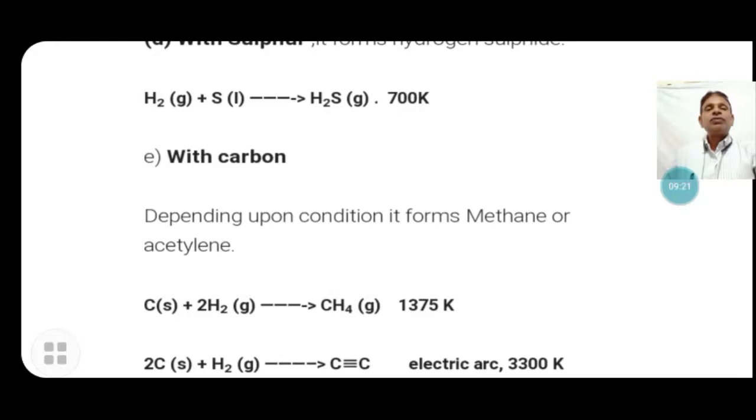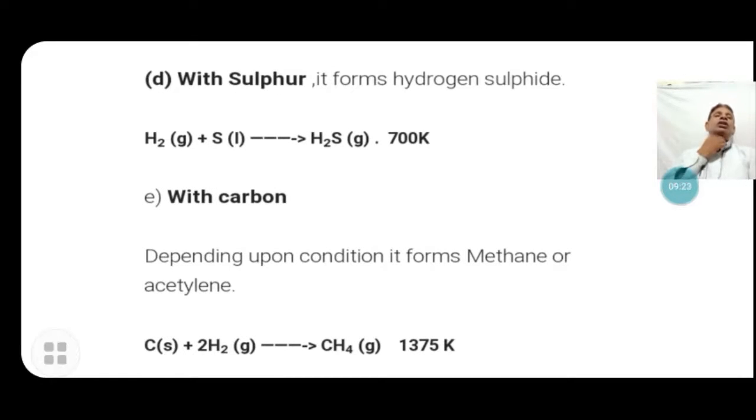Now with sulfur. With sulfur, it forms dihydrogen sulfide. Hydrogen reacts with sulfur, and hydrogen sulfide gas is formed. The temperature applied here is 700 Kelvin, because without temperature, hydrogen is not able to react with any element due to its strong bond dissociation enthalpy.